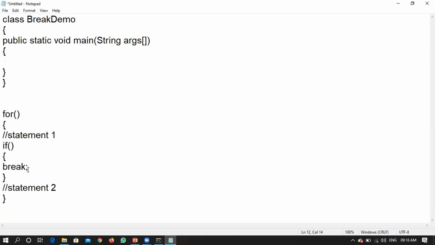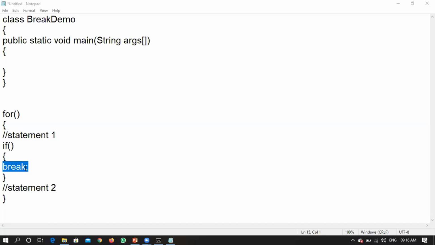Now the discussion is, if this particular break is encountered, everybody is saying that it will come out of this if block and execute statement 2.